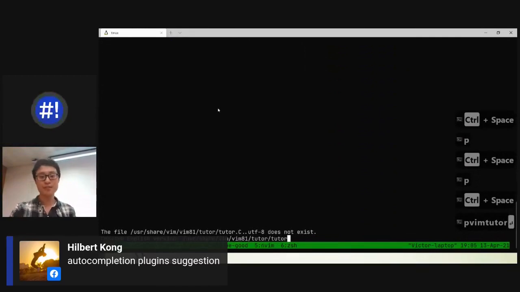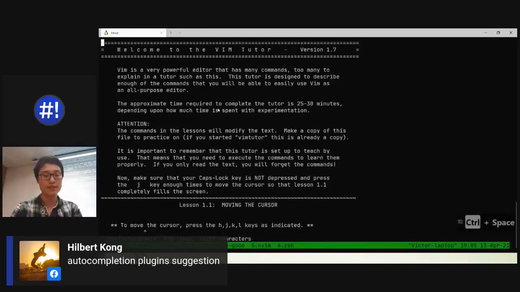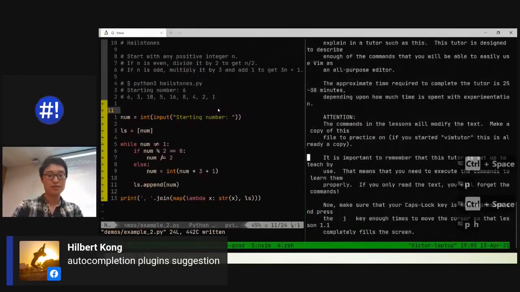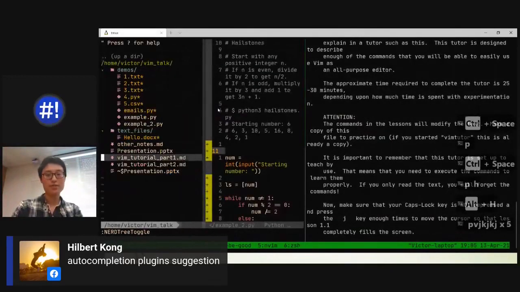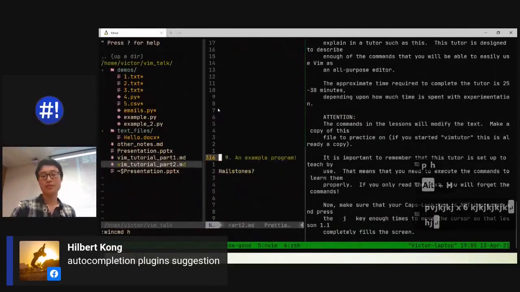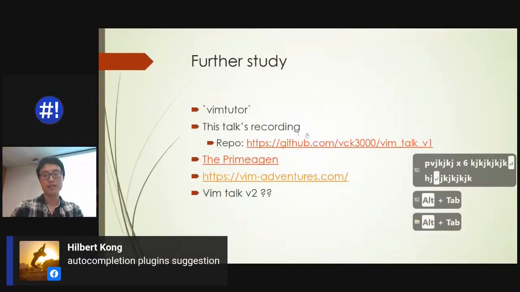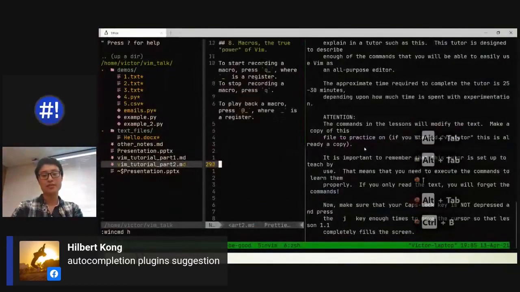Bring this up, have my slides on the side, or have those two MD files. These two, tutorial part 1 and part 2, that we were working through, have them up. They're all on GitHub. The link is also at the end of the slides here, right there. Just have that on the side and just delete the spaces.